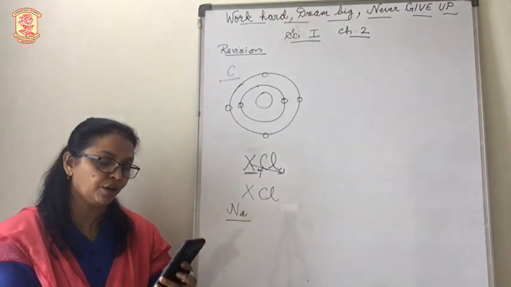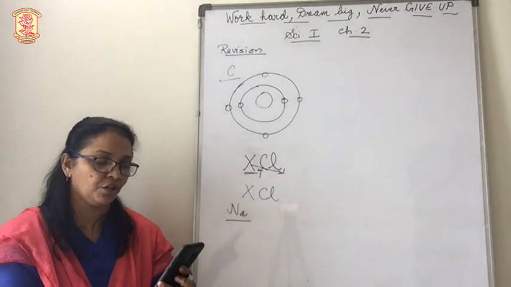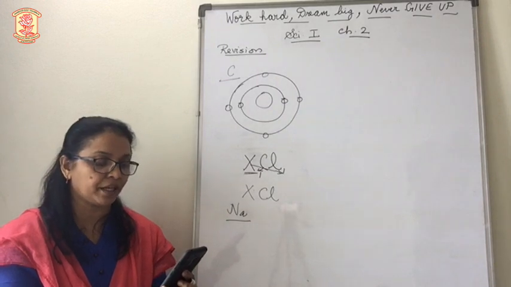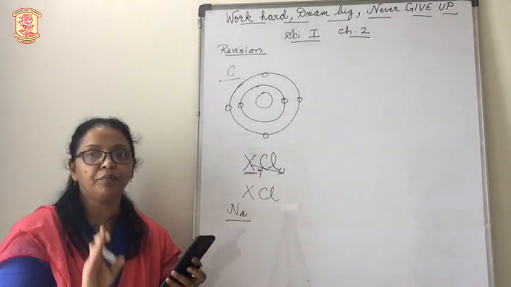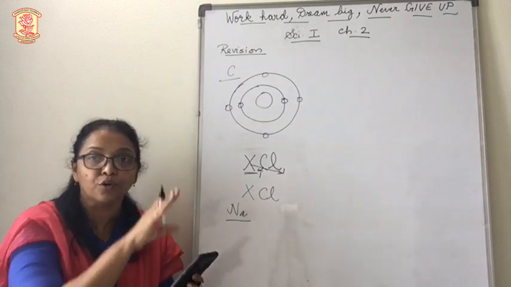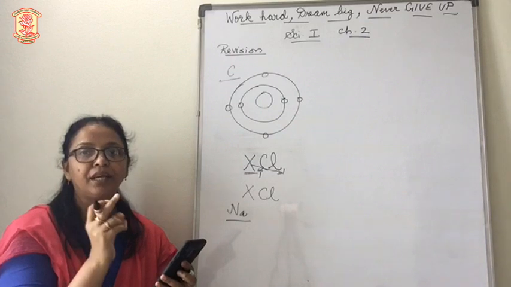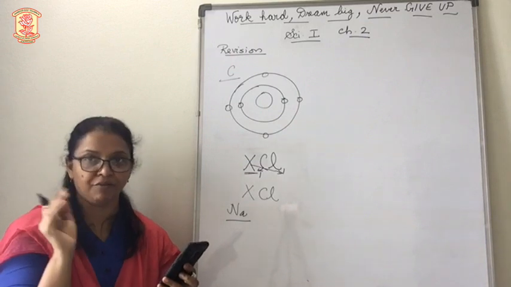Moving on to the next question. In which block of the modern periodic table are non-metals found? The modern periodic table is classified or grouped into 4 blocks, that is S, P, D, F.